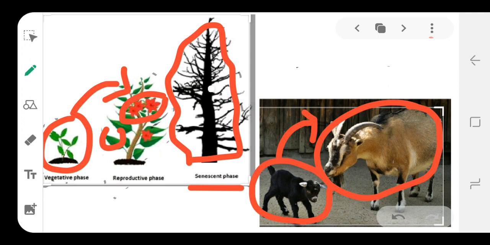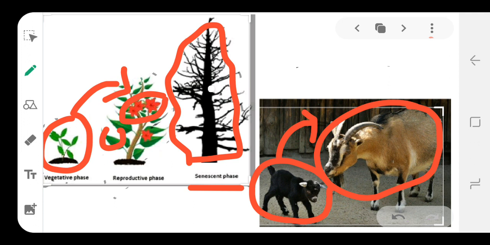So here aging is nothing but the deterioration of the organism's body. Here the deterioration of an organism's body is aging. And there is also a slowdown in the metabolism function.